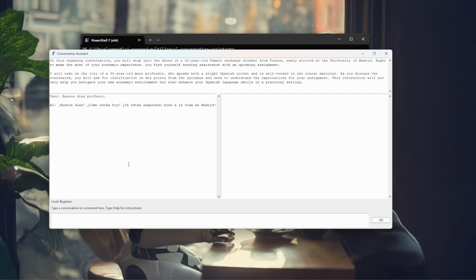Now, let's test how the AI handles mistakes. I'll say something that's not quite correct, but still something a native speaker would understand. A person would infer the meaning and continue the conversation, and as expected, the AI picks up on my meaning, responds naturally, and subtly corrects my mistake, just like a friend would. As before, if I need more clarification, I can ask the AI to explain a phrase in Spanish. It will break it down with detailed notes on vocabulary, grammar, verbs, and conjugations.